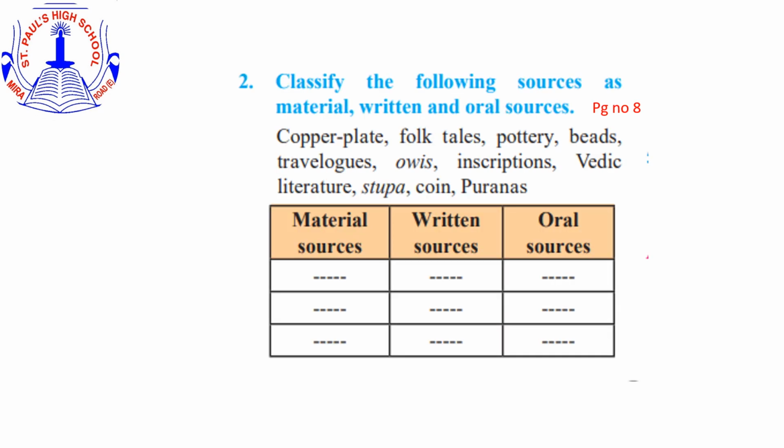Question number 2. Classify the following sources as material, written and oral sources. Below are some of the sources given. You have to identify them and write them down in the correct column. For this, you can refer to a chart given on page number 8. So students, you will have to write down all these question answers in your notebook.